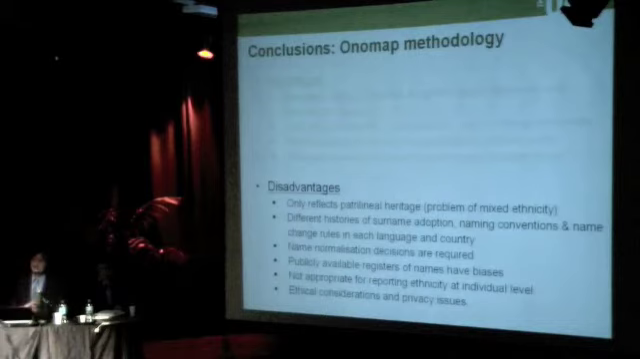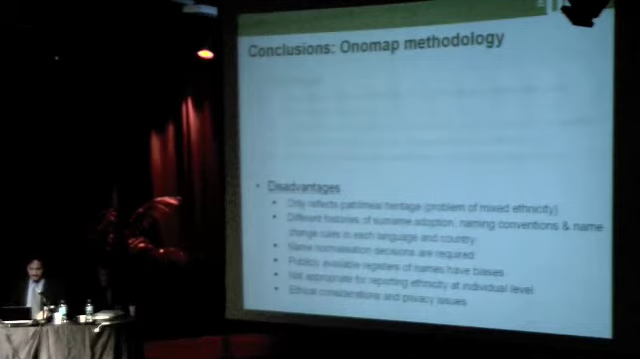There are a lot of disadvantages with this method, and you're probably thinking about them yourselves. So basically the names only reflect the patrilineal heritage. They're usually inherited through the paternal line. And there are different histories of surname adoption, naming conventions, and adaptations to languages of names. We have to make some decisions on name normalization, and there are also few publicly available data sets that have names, because names are the first thing that gets anonymized in registers, of course. And it's not appropriate for reporting ethnicity at the individual level.